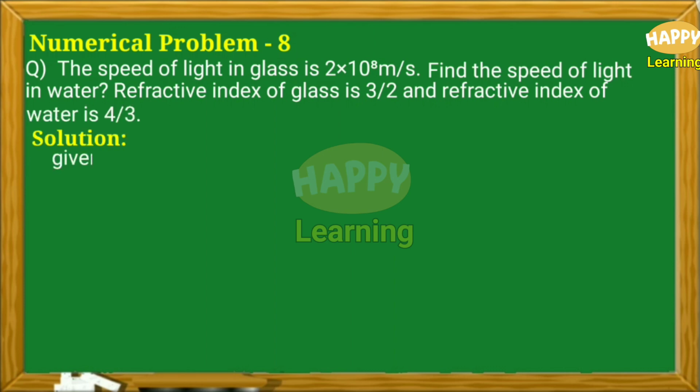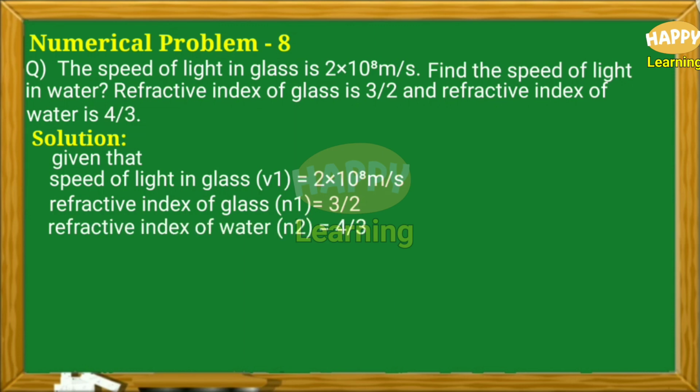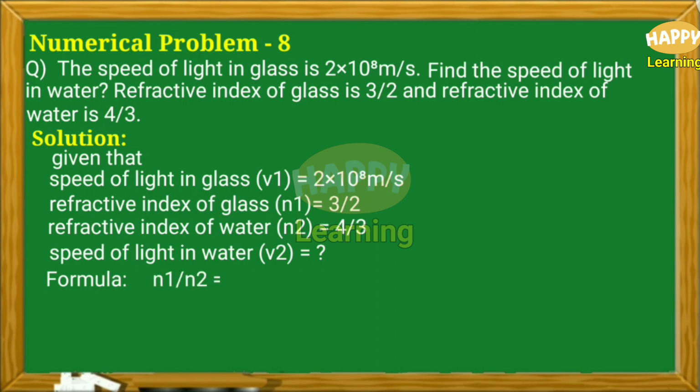Solution: given that speed of light in glass V1 is equal to 2 into 10 to the power of 8 meter per second, the refractive index of glass N1 is equal to 3 by 2, refractive index of water N2 equal to 4 by 3, speed of light in water V2 is equal to question mark. Formula: N1 by N2 is equal to V2 by V1.